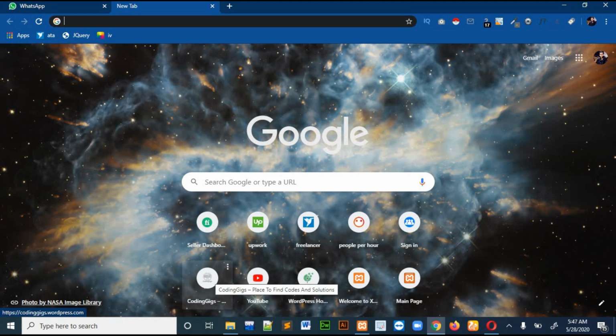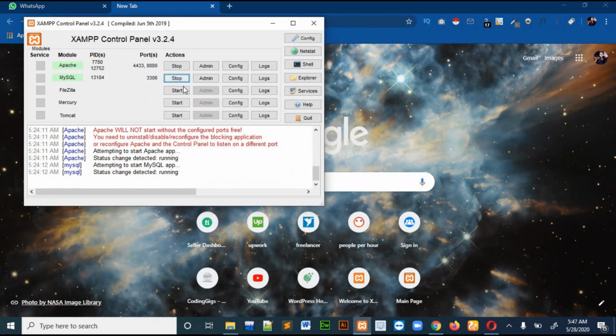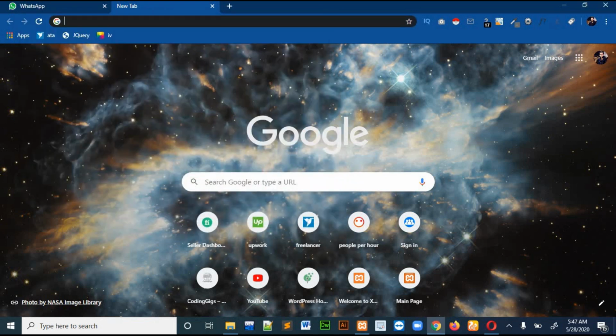I made this project on a local server, which is XAMPP. I had already started my server, so let me jump to the main page of the project.